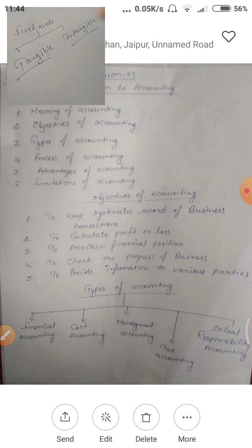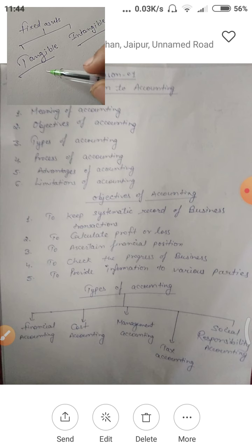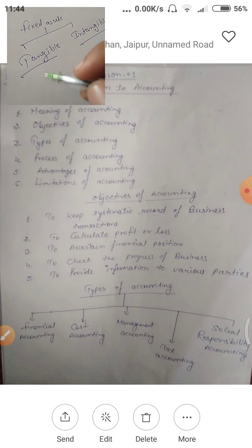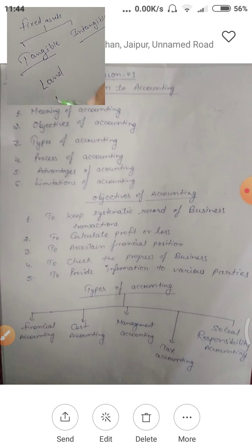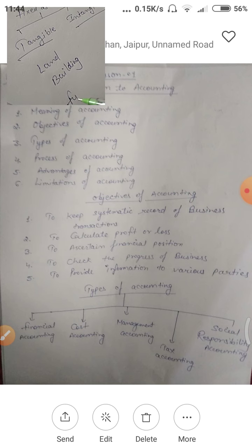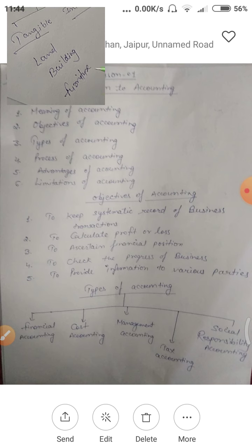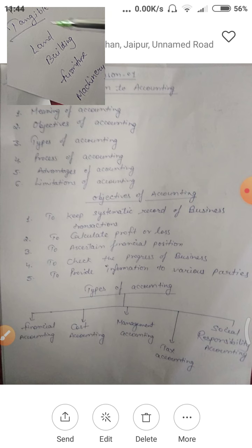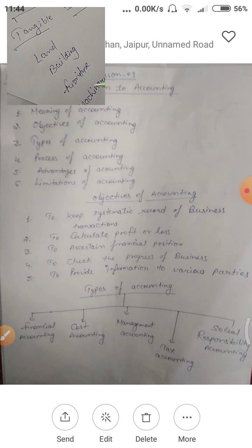What are the meanings of tangible and intangible? Tangible assets are those assets that can be seen or touched, like land, building, furniture, machinery. These are all kinds of tangible assets because we can see these assets and touch them easily.